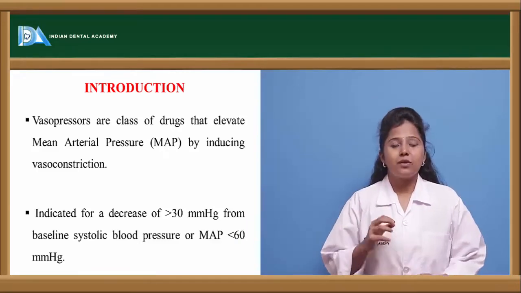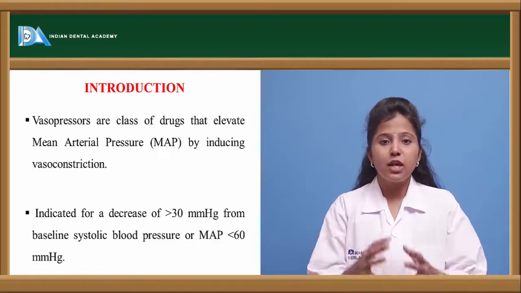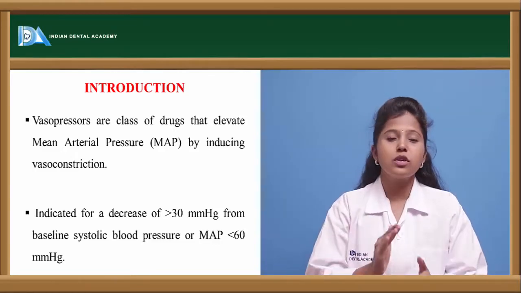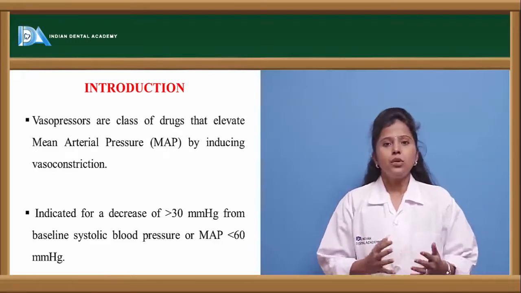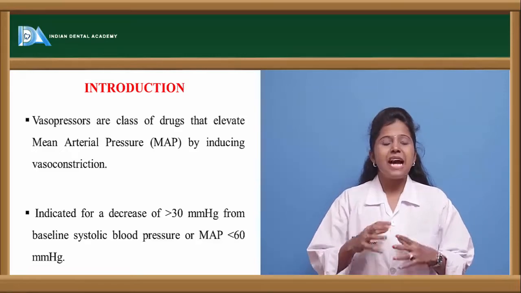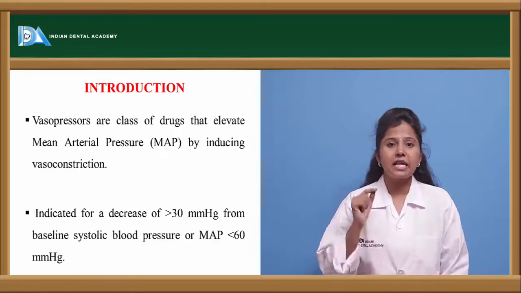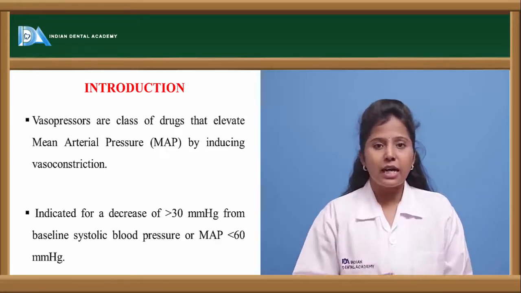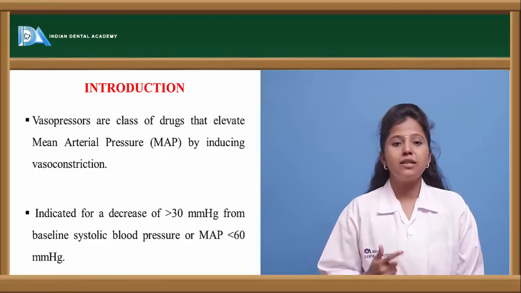In simpler words, vasopressors are the agents which cause vasoconstriction. Because of that vasoconstriction, mean arterial blood pressure is increased. So what is this mean arterial blood pressure? Mean arterial blood pressure is the average pressure generated in the arteries in one cardiac cycle. In one cardiac cycle, there occurs contraction as well as relaxation of both the atria and ventricles.